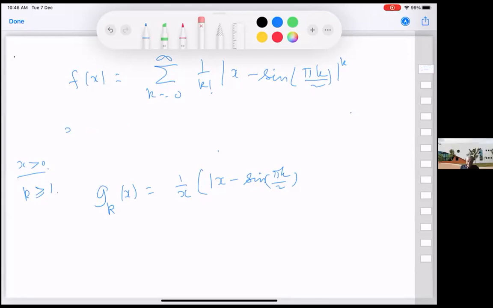I thought I would give a simple question, but it looks like it is a lot more complex. Okay, so then we need to do this for k bigger than or equal to 0. And let's write g_k of x equal to this quantity: x minus this, power k, minus.